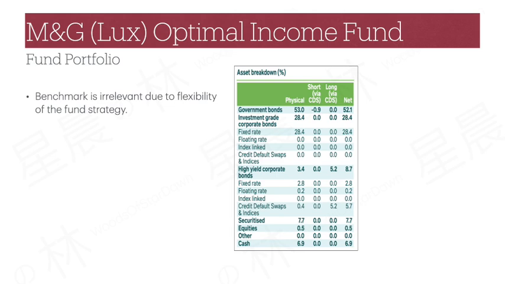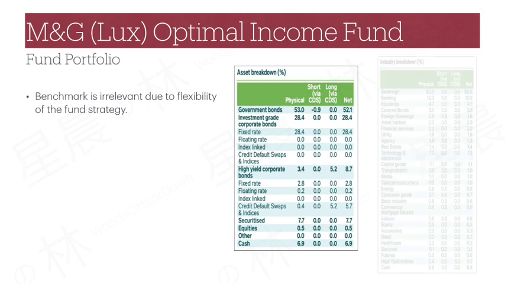Looking at asset class breakdown, the fund currently has about 52% government bonds, 28% investment grade bonds, and 9% high yield bonds, which comprise the 3 primary components of the fund strategy. Additionally, there is about 8% securitized assets, 0.5% equities, and about 7% cash. Credit default swaps, or CDS, is implemented only for the high yield exposure.